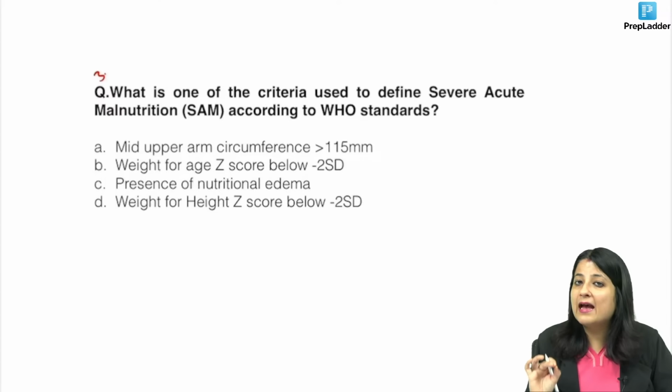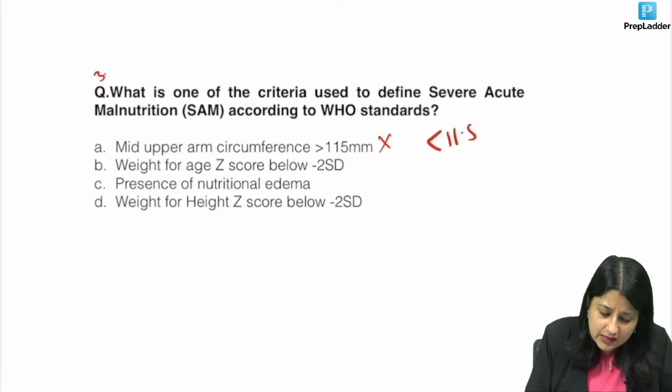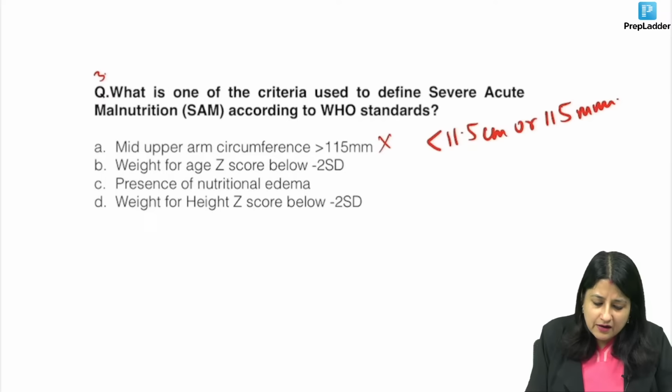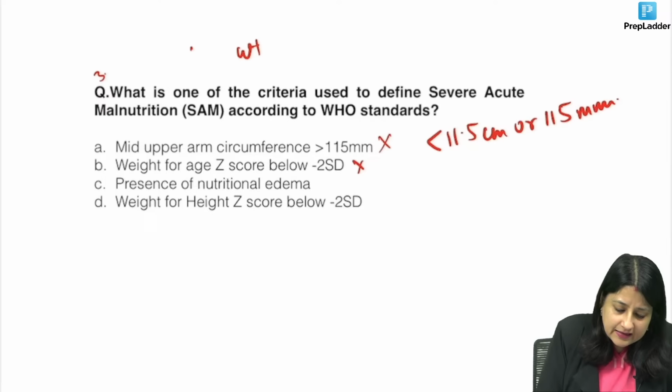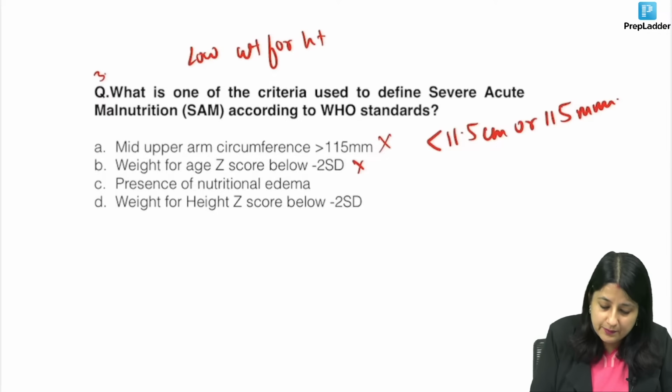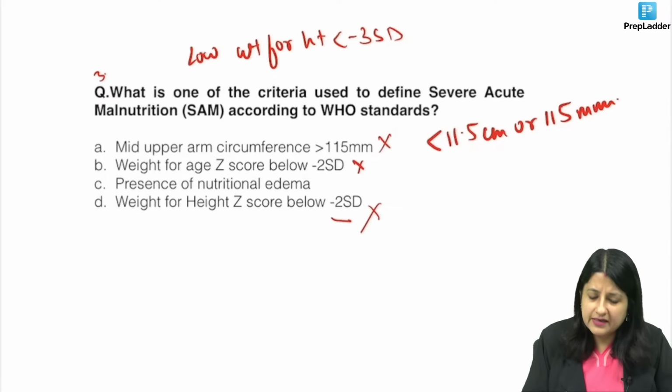Now if you see, a SAM child has 3 criteria. Now look at the first one. Mid upper arm circumference more than, this is wrong, right? Mid upper arm circumference has to be below 11.5 centimeters or 115 millimeters. Weight for age, now we don't have to say weight for age. We have to consider, guys, low weight for height, and that has to be below -3 SD. Weight for height below -2 is wrong. It has to be -3.